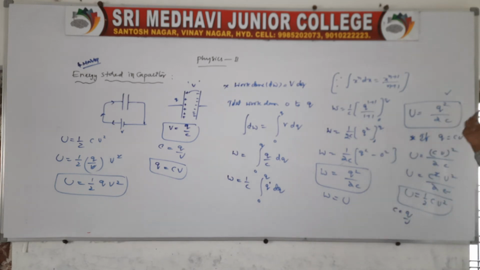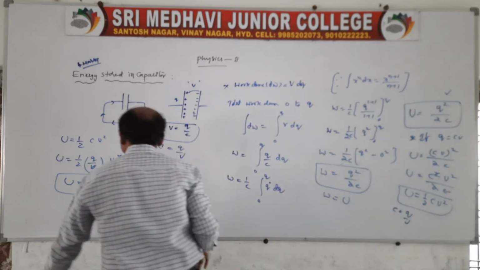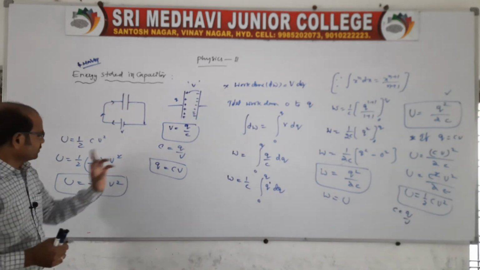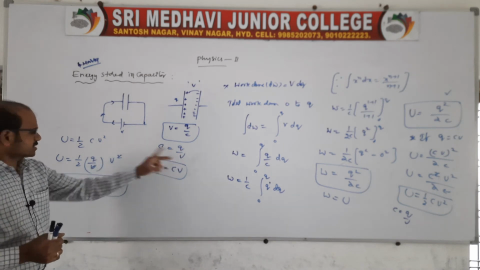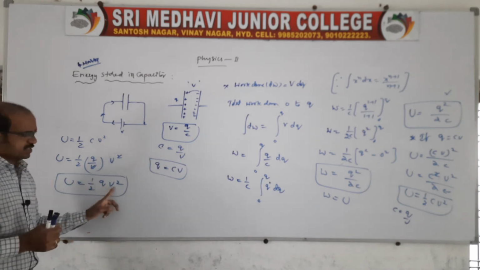So we have different forms. This one is in terms of Q and C. And another one is in terms of C and V, because you take Q is equal to CV, or you replace it: therefore CV whole square by 2C, C square V square, then C cancels, 1 by 2 C into V square. Let me tell you another one also. Here there is a formula, C equal to Q by V, you replace, therefore here U is equal to 1 by 2 QV.